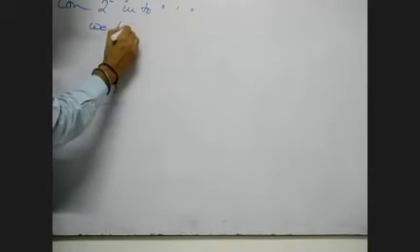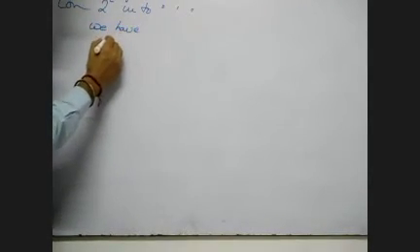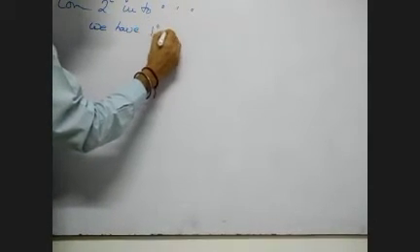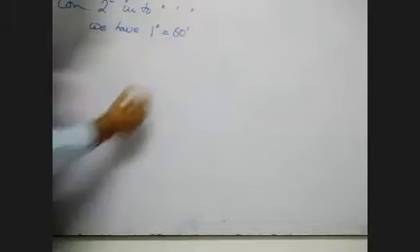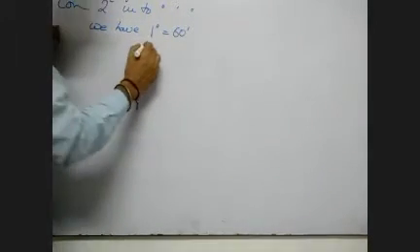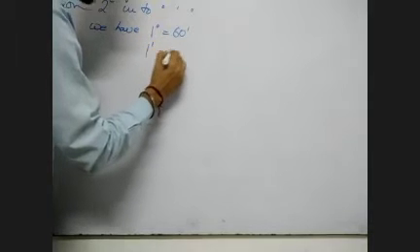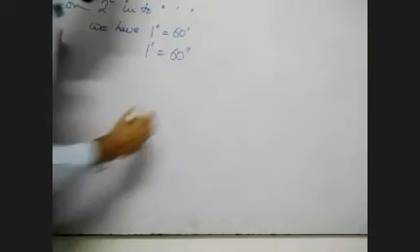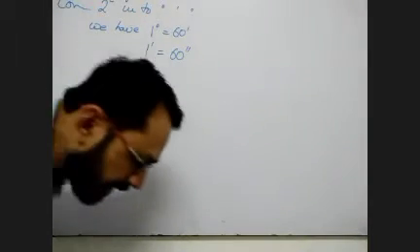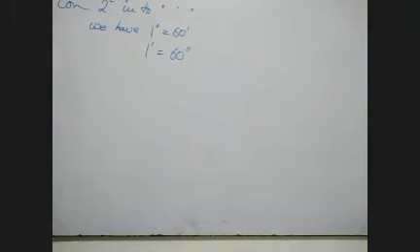We have 1 degree equals 60 minutes and 1 minute equals 60 seconds.